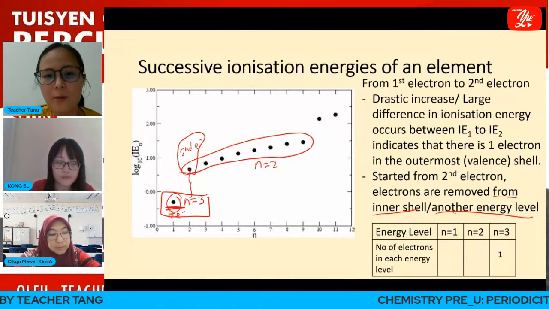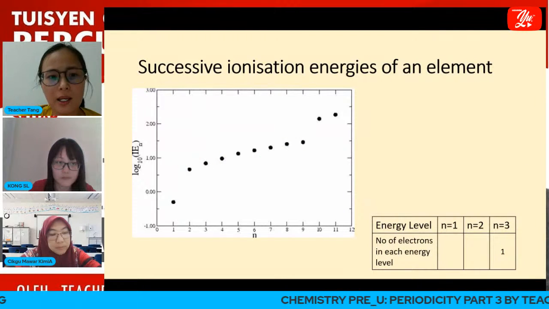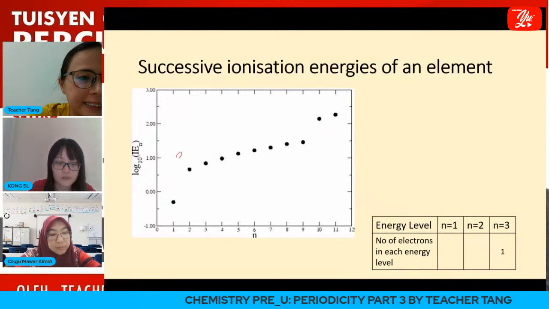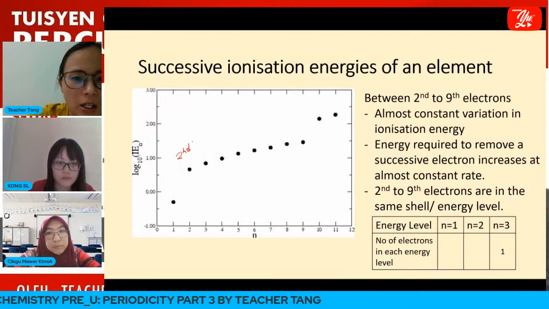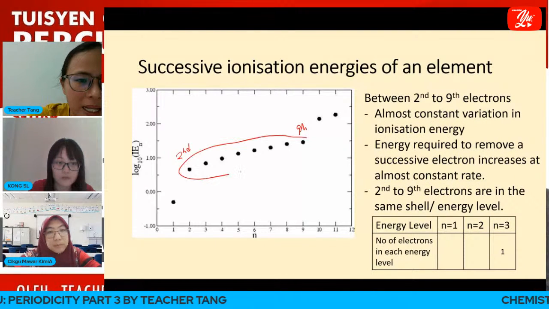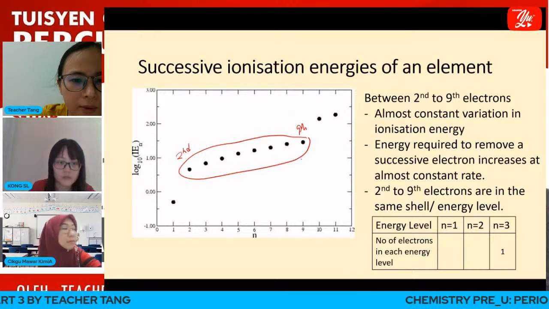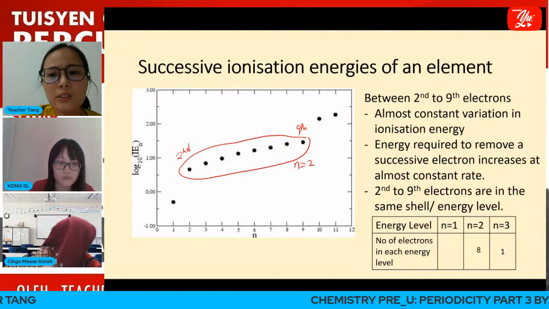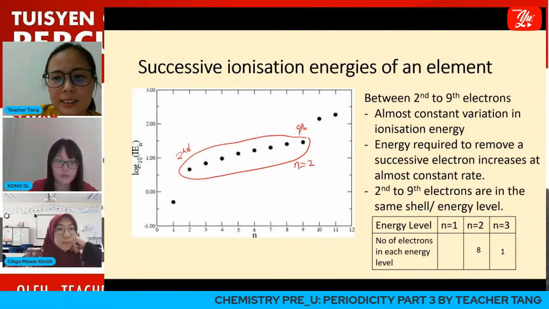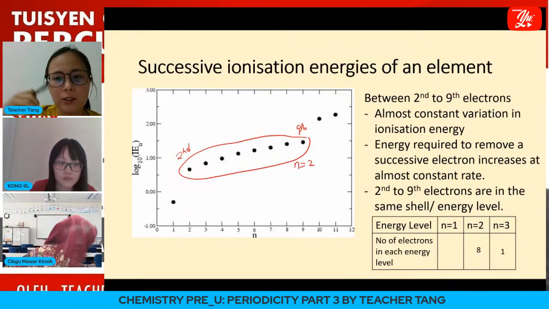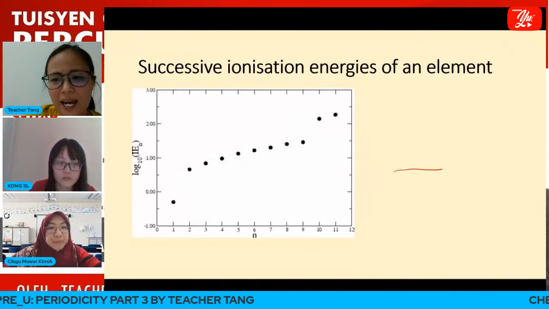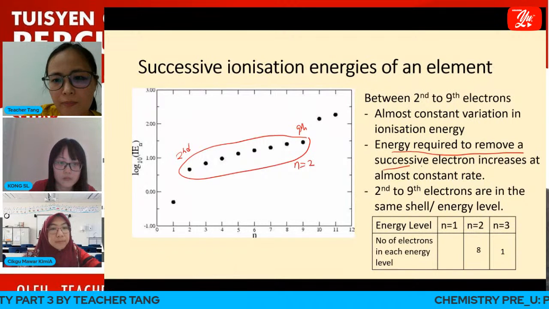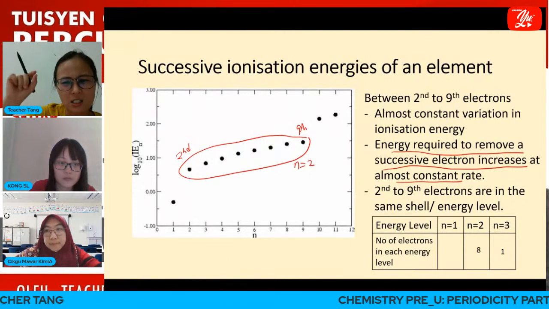Okay, so between the second electron to the 9th electron, this is 1 energy level, n equals to 2. Can you see that the energy required to remove the successive electron increases at almost constant rate, not much?